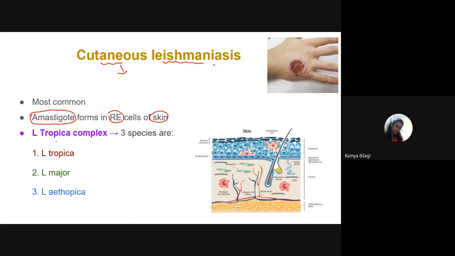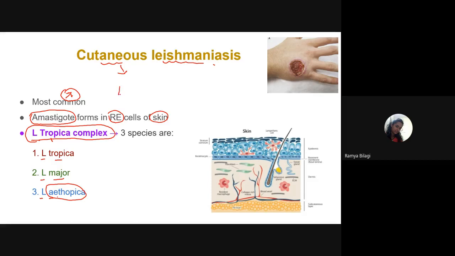And what is the species of Leishmania responsible for this? It is Leishmania tropica. Leishmania tropica complex means what? In this complex, three variants are there: one is Leishmania tropica, another is Leishmania major, another is Leishmania aethiopica. These are different species that belong to the same genus Leishmania, but they are seen in different geographic areas. So this point you need to remember here. Are you all clear, students? Yes, ma'am. Okay, and this is the most common type of leishmaniasis.